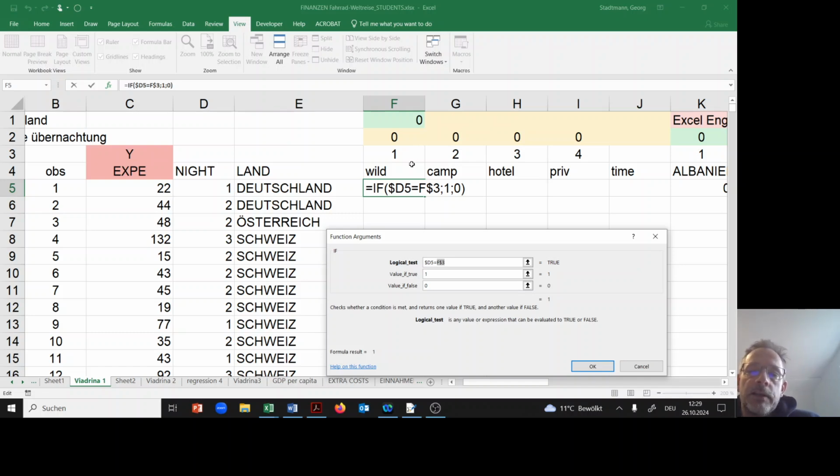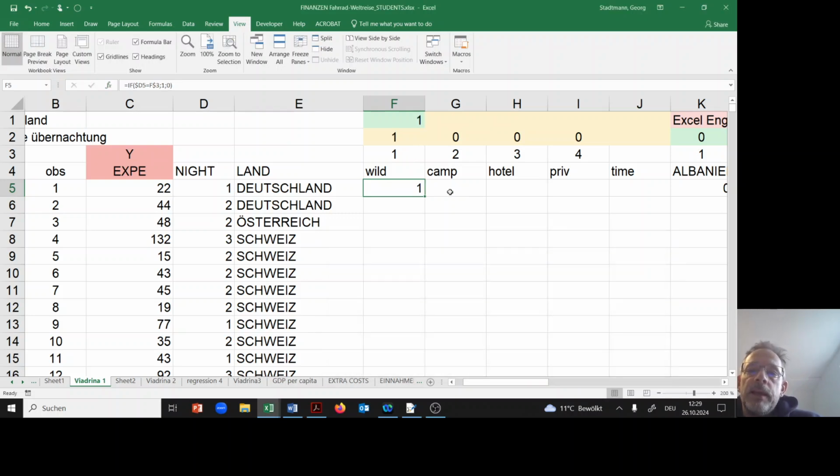Now I can create the first dummy variable. When I copy this information to the right, the other variables, camping, hotel, and private, should receive a 0, because this guy was wild camping on the first day.